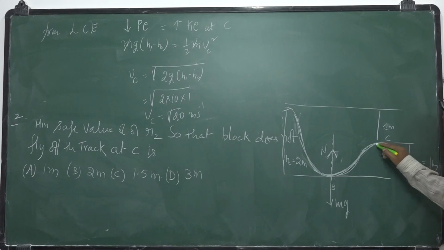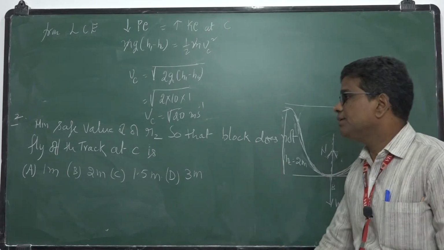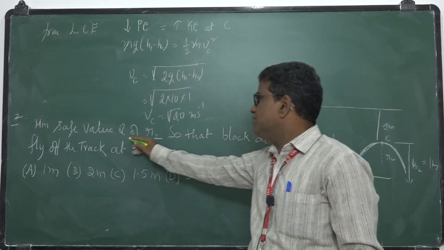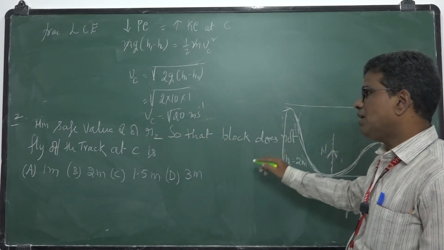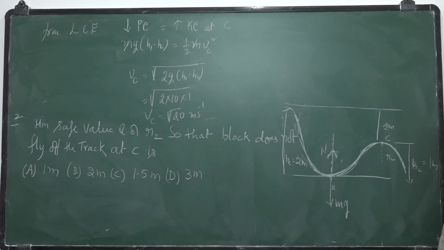Now here, since it is again a circular loop, listen carefully: the minimum safe value of R2 so that the block does not fly off the track at C. When it flies off the track at C, the normal reaction will be 0.